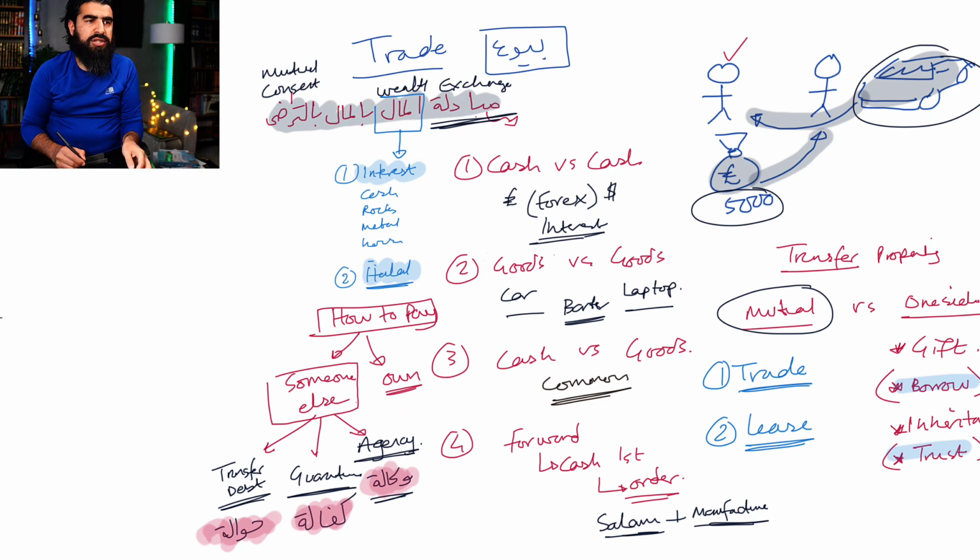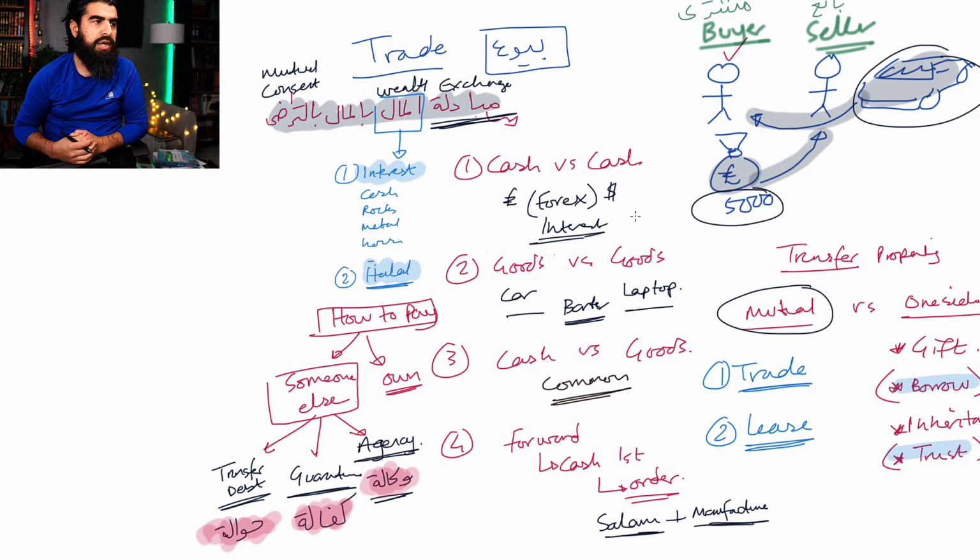Now, these two individuals, I haven't mentioned what their names are, have I? No, I haven't. So I need to mention what their names are. This guy is known as the buyer, and this guy is known as the seller. In Arabic, the terms are mushtari, and seller is bayi'. Bayi' and mushtari. These are the two types of people who will do this deal, or the deal transaction.